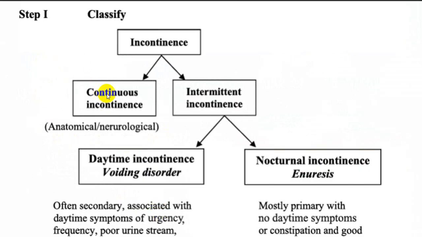Incontinence you can classify into continuous or intermittent. Again, in intermittent, there is daytime incontinence and nighttime. For nighttime the word enuresis is usually used, and daytime is called a voiding disorder. So it will be one variety of a voiding disorder.